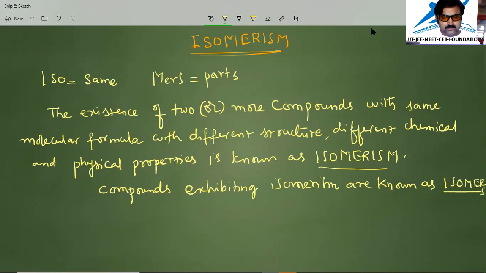Okay. This is the most important definition we all should understand before learning isomerism. So isomerism: iso means same, mers means parts, and it is the existence of two or more compounds with the same molecular formula with a different structure and different chemical and physical properties. This phenomenon is called isomerism, and the compounds which show this are called isomers. Okay. Now we will see in detail about their flow chart.